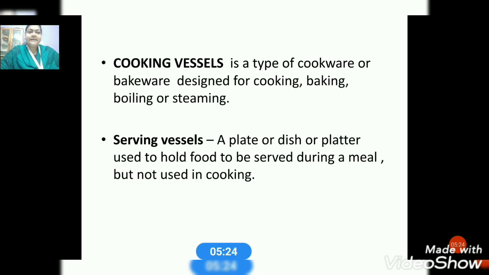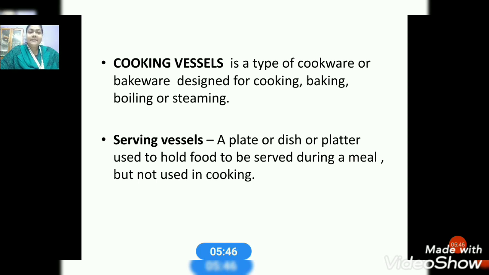A cooking vessel is a type of cookware or bakeware designed for cooking, baking, boiling and steaming. It is meant only for cooking, baking, boiling or steaming.